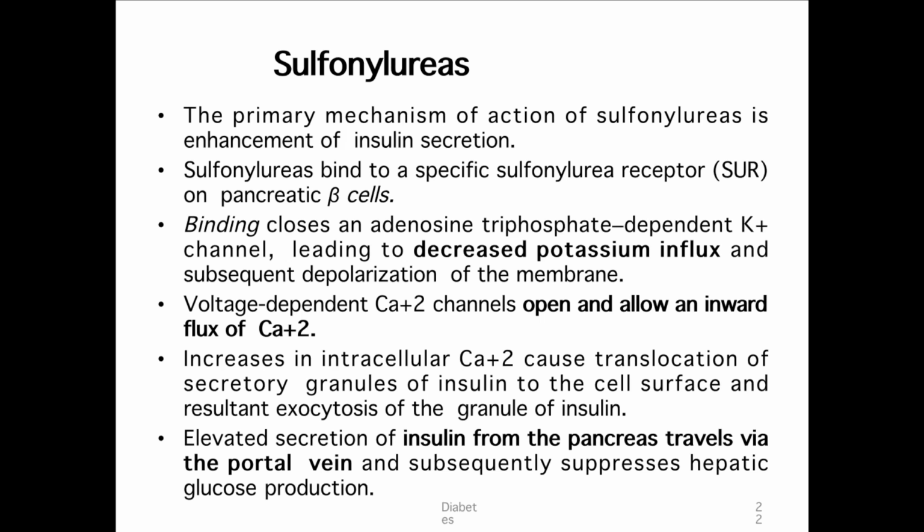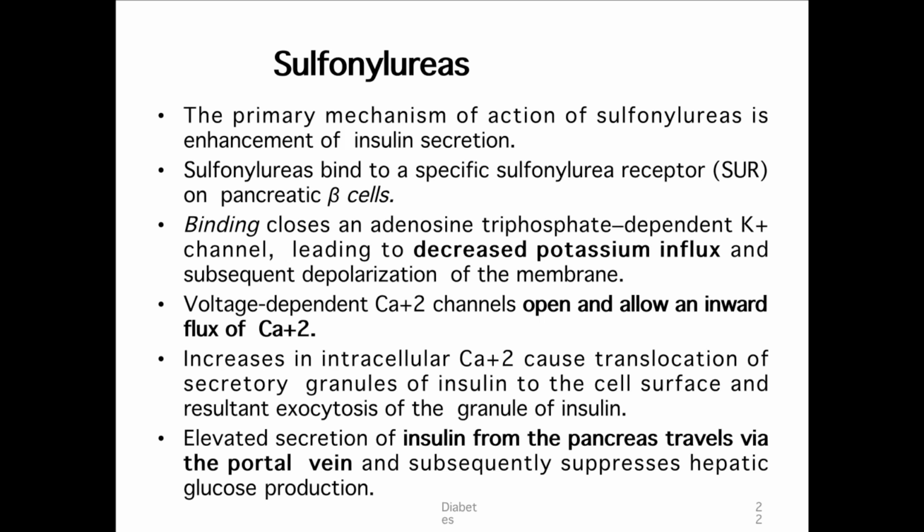Now coming to the first, which is sulfonylureas. Sulfonylureas are insulin secretagogues. That means they cause secretion of insulin from the beta cells. As I have told you before, sulfonylureas bind to a receptor present on ATP sensitive potassium channels and inhibit them, which in turn leads to depolarization of the cell, influx of calcium, and secretion of insulin from the pancreatic beta cell. So the primary mechanism of action is enhancement of insulin secretion.